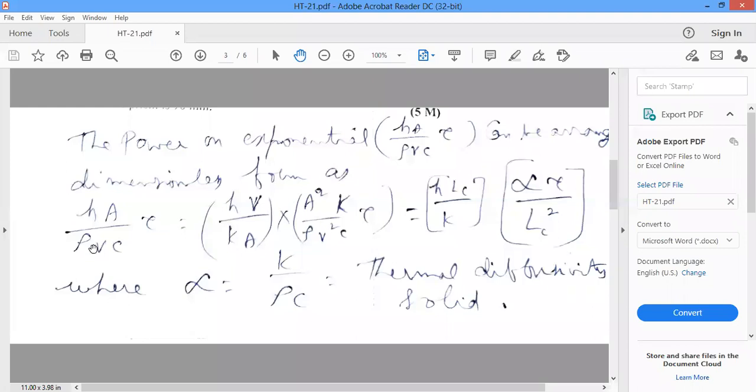So hA by rho Vc into tau can be rewritten.